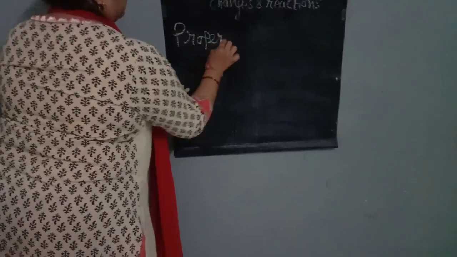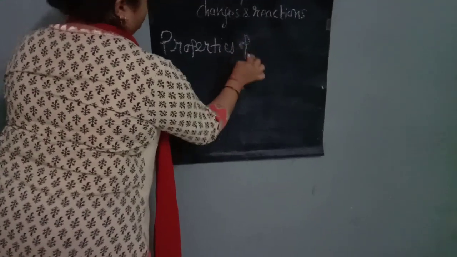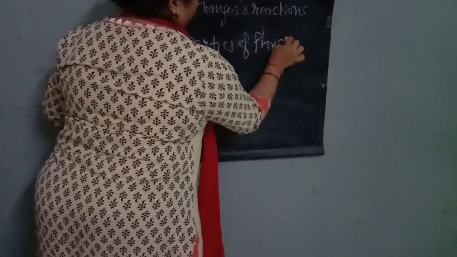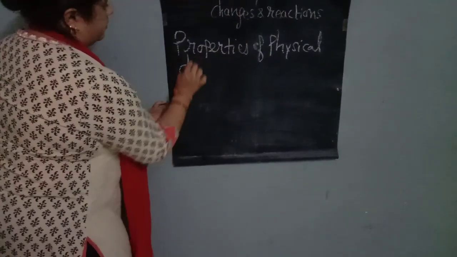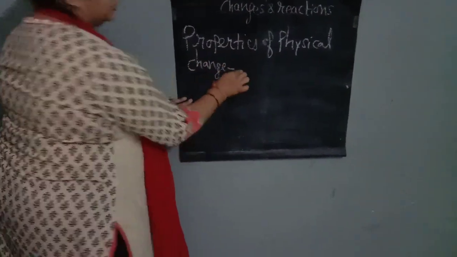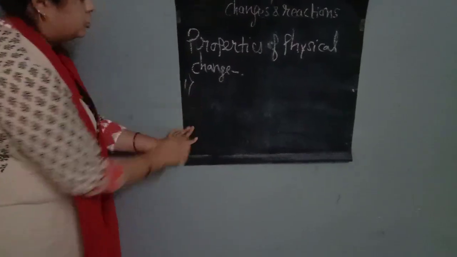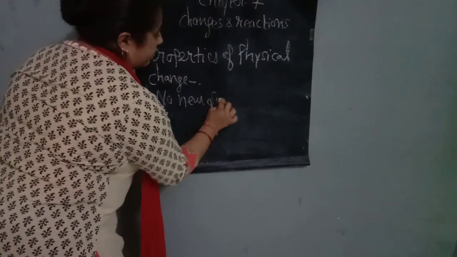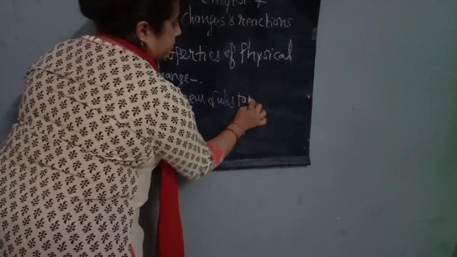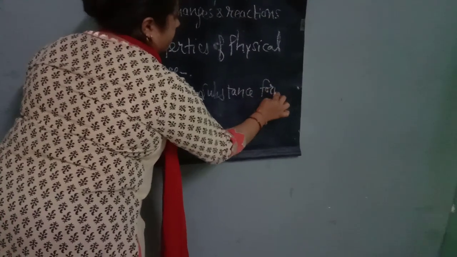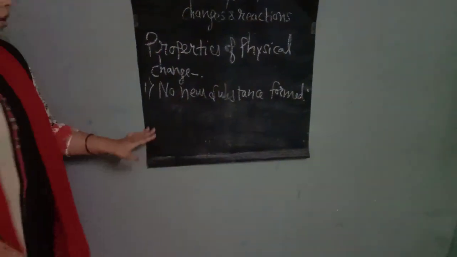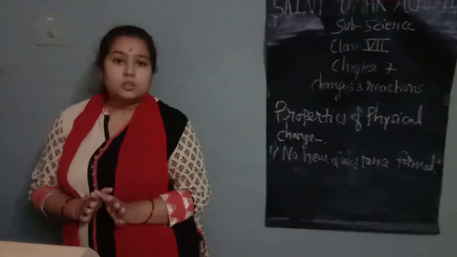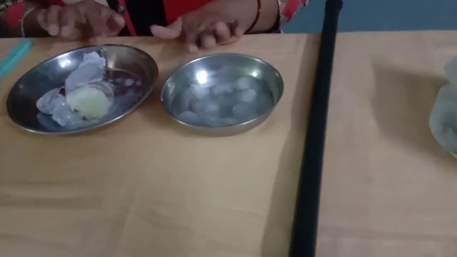Properties of physical change. The first property of a physical change is that no new substance is formed. It means when any physical change takes place, there is no new substance formed. For example, we have seen here the example of ice and ice cream. They both are examples of physical change.